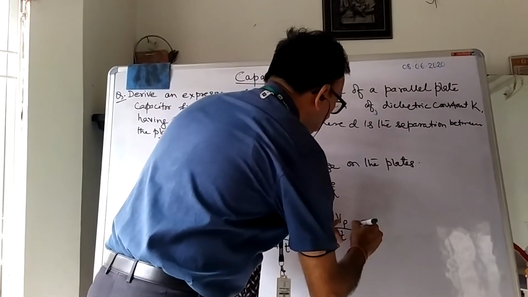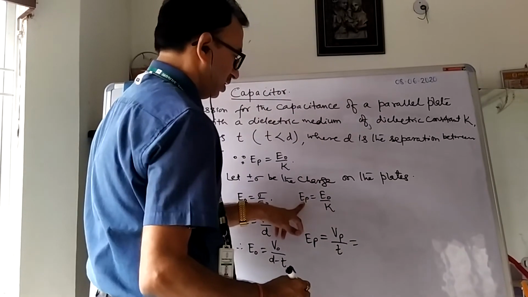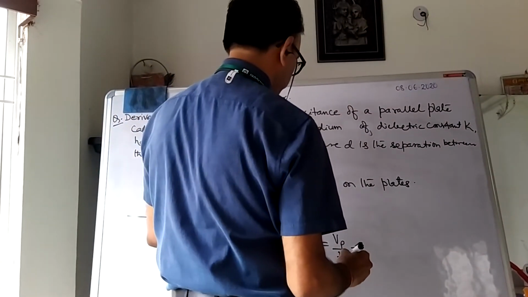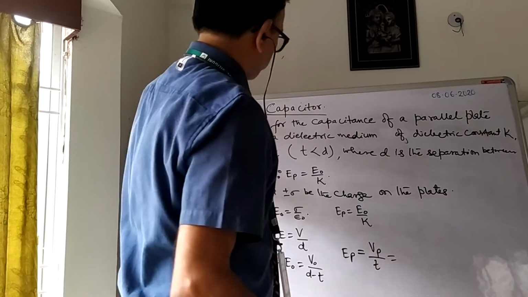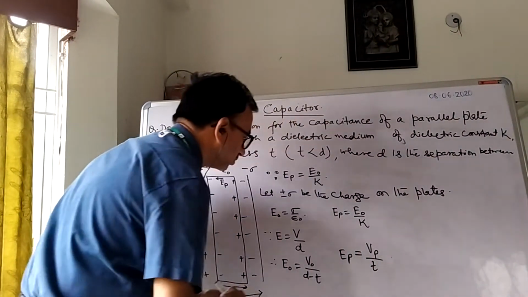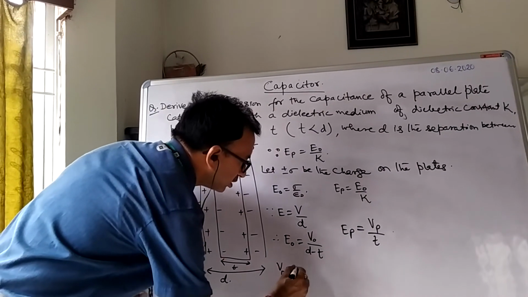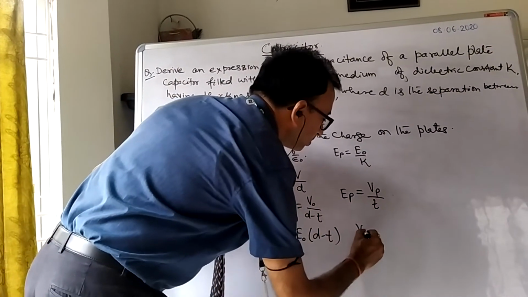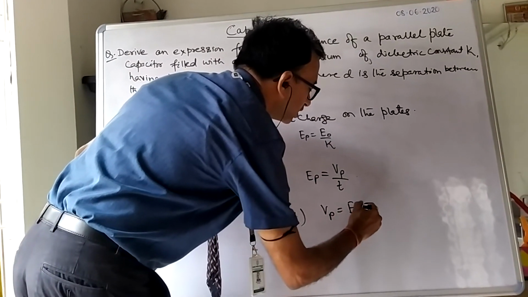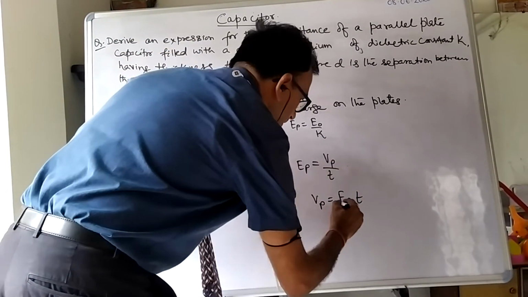Now, V naught equals E naught into d minus t, and Vp equals EP into t. What is the value of EP?